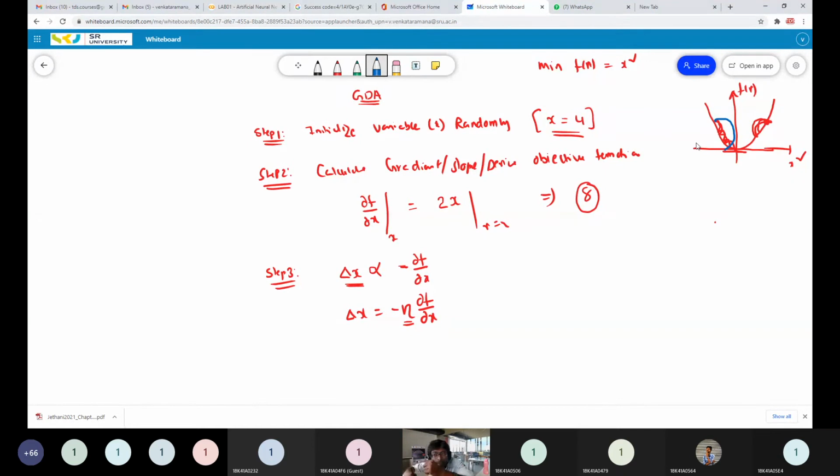In which direction you have to move depends on the slope, and how much step length it has to take, from the magnitude point of view, is taken care of by this learning rate eta. This negative gradient will help you move the point in which direction.